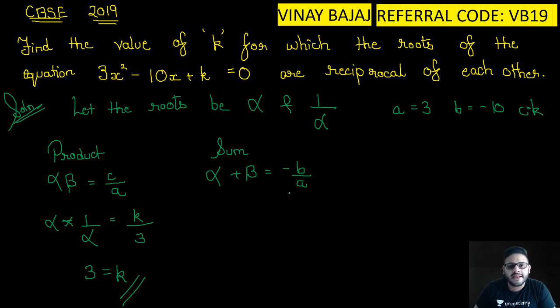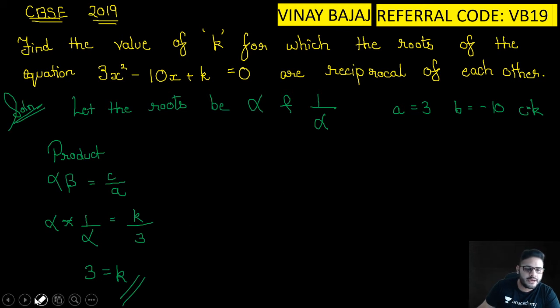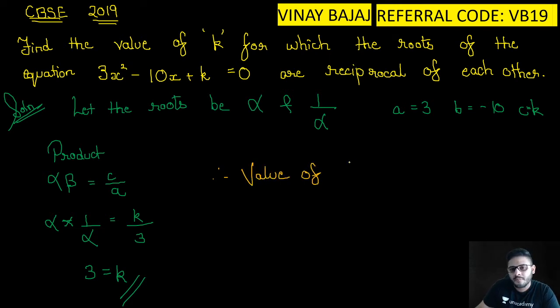Is it very clear to everyone? So we need not do the sum. Very clear to everyone? So we'll write our concluding statement that therefore the value of k is equal to 3.